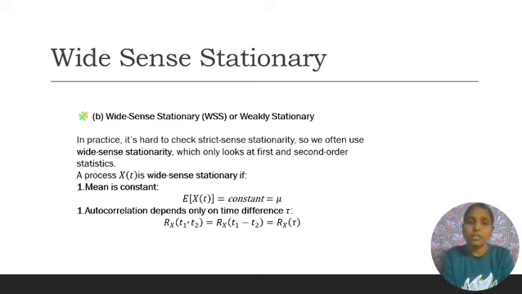A process x of t is wide sense stationary if mean is constant, expectation of x of t equals constant equals mu. Autocorrelation depends only on time difference tau. That means Rx of t1 comma t2 equals Rx of t1 minus t2 equals Rx of tau.